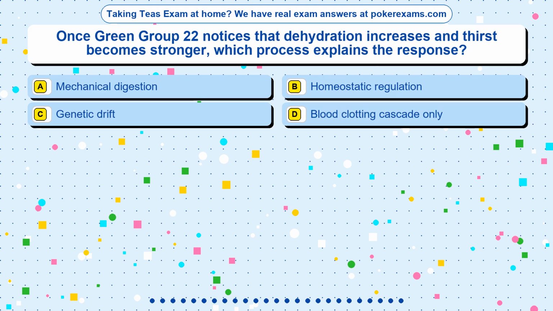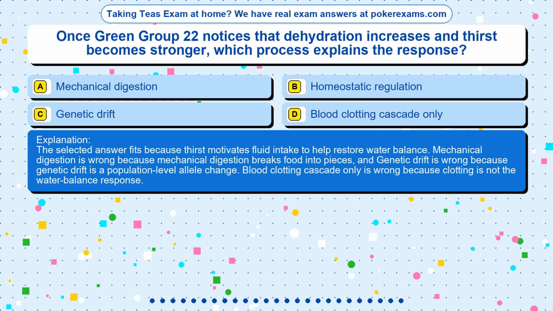The correct answer is option. The selected answer fits because thirst motivates fluid intake to help restore water balance. Mechanical digestion is wrong because mechanical digestion breaks food into pieces, and genetic drift is wrong because genetic drift is a population-level allele change. Blood clotting cascade only is wrong because clotting is not the water balance response.